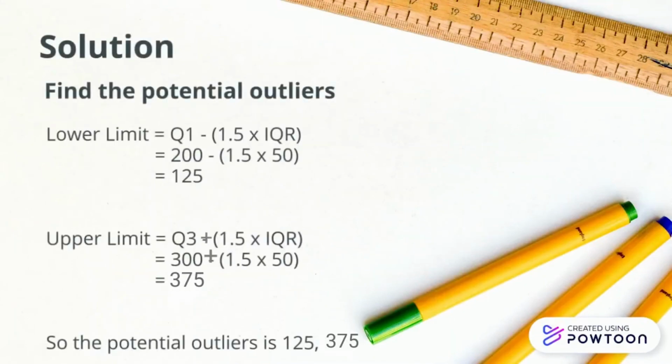For the lower limit, quartile 1 was 200 minus 1.5 multiplied by 50, so we get 125. And for the upper limit, quartile 3, 300 plus 1.5 multiplied by 50, and we get 375. So the potential outliers are beyond 125 and 375.